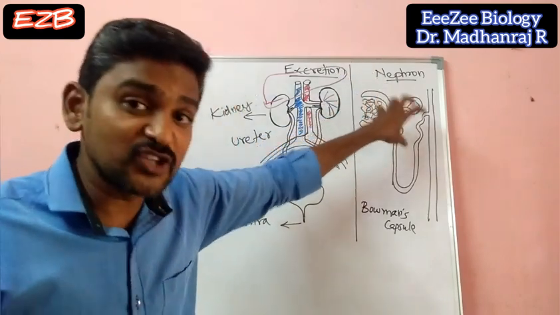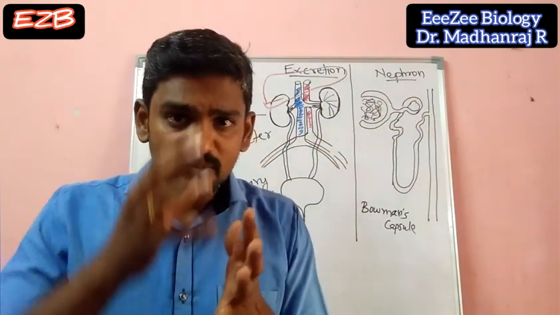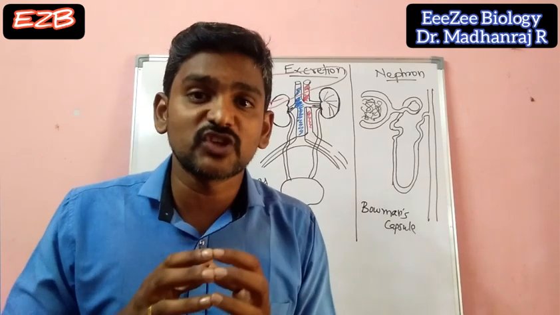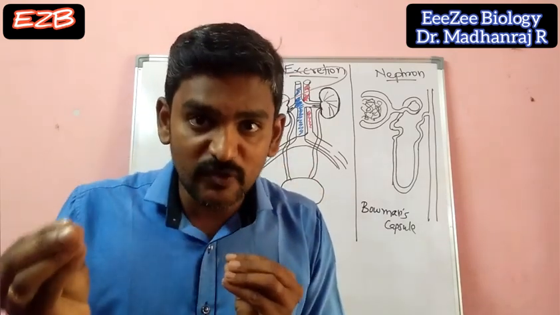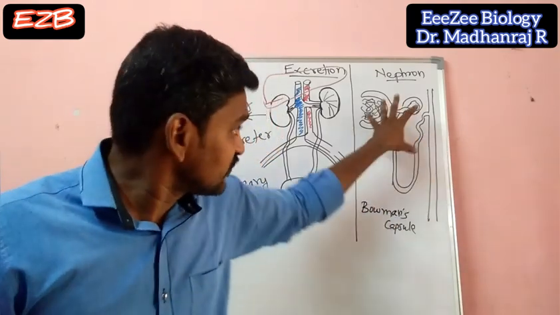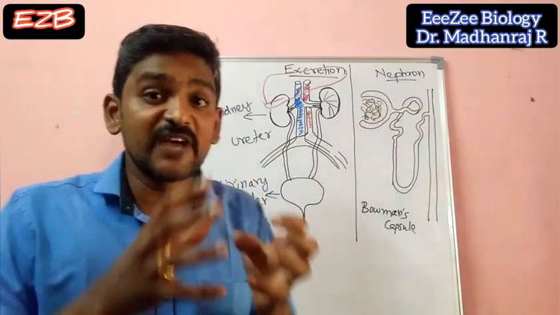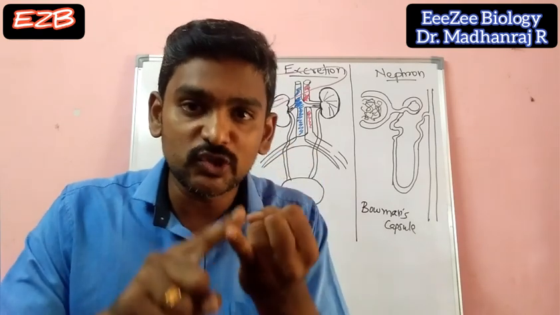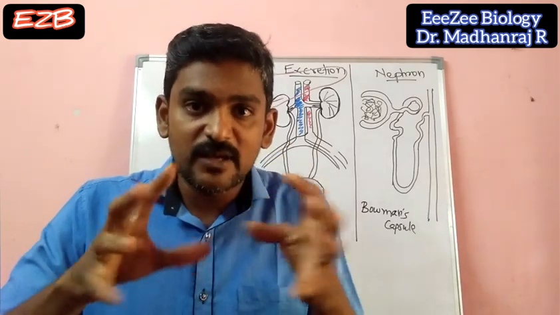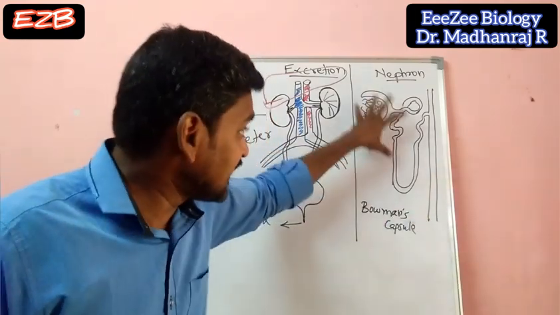Here in this nephron structure, what is happening? The blood will be purified. Blood consists of many absorbed nutrients and waste materials also. So what this structure will do is selectively reabsorb the nutrients like glucose, salt, and water. These things will be reabsorbed.